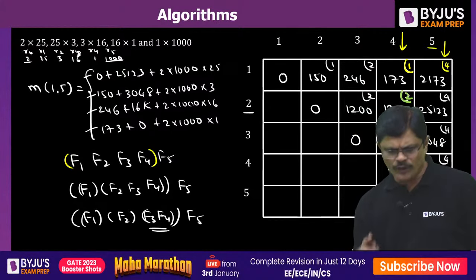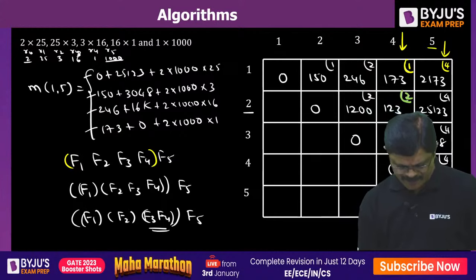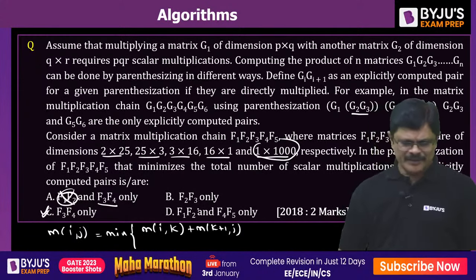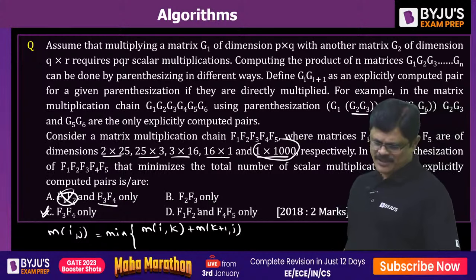F3, F4. Only F3, F4. There is no other pair, my dear friend. Very good, Pranav. Very, very good. F3, F4 only. In this, F3, F4 is given, but he said F1, F2. That is wrong. Okay, that is the idea. That is the answer for this problem, sir.